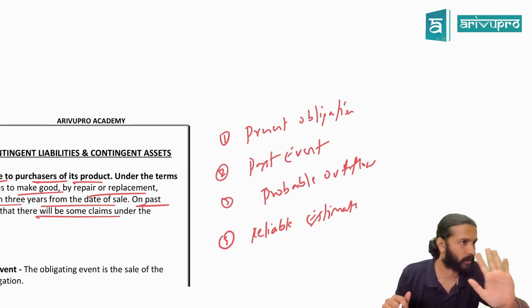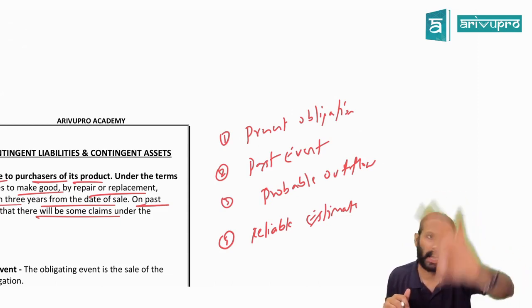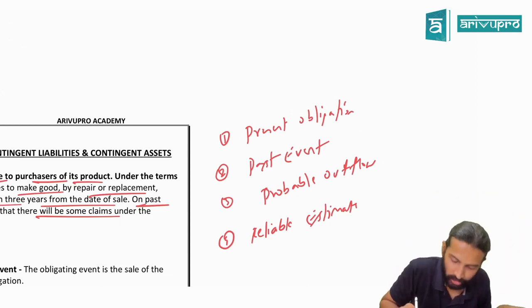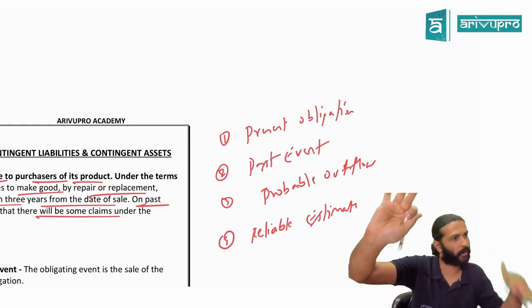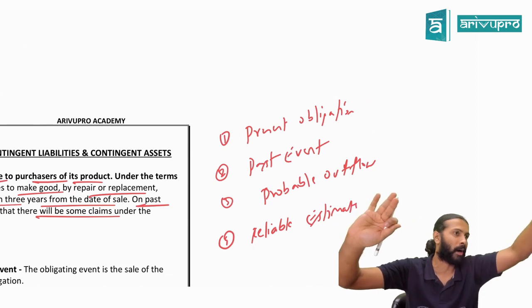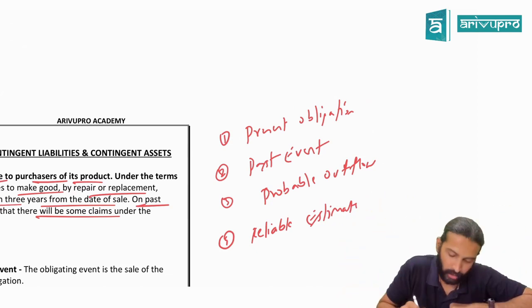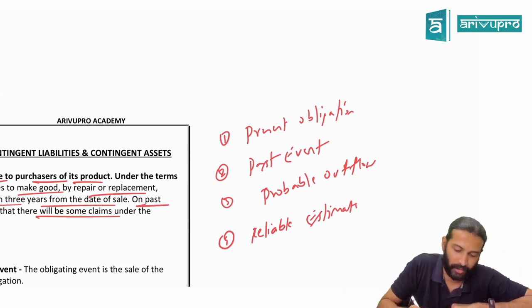Compulsorily he has to honor. Yes or no? That means if the product is defective, he has to repair it or replace it. So can he escape from it, or is it a no-escape scenario? If somebody says the product is defective, he has to repair it or replace it. So the manufacturer cannot escape. Yes or no? Does that mean condition number 1 is satisfied?